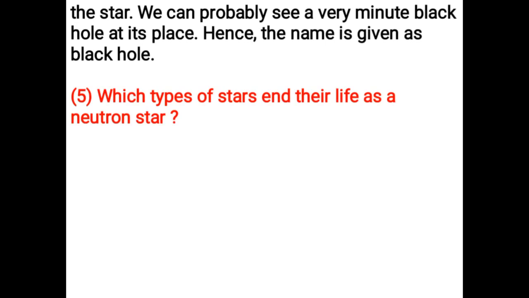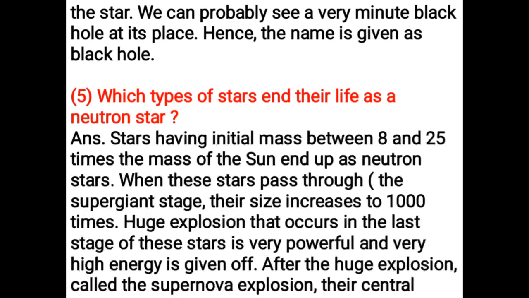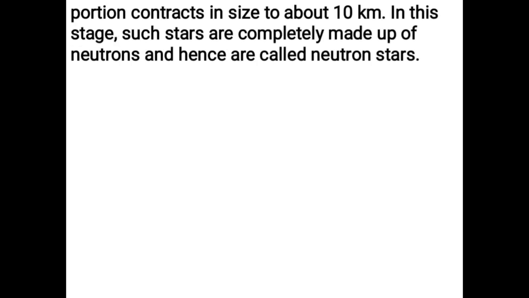Which types of stars end their life as a neutron star? Stars having initial mass between 8 and 25 times the mass of the sun end up as neutron stars. When these stars pass through the supergiant stage, their size increases to 1000 times. The huge explosion that occurs in the last stage of these stars is very powerful and very high energy is given off. After the huge explosion, called a supernova explosion, their central portion contracts in size to about 10 km. In this stage, such stars are completely made up of neutrons and hence are called neutron stars.